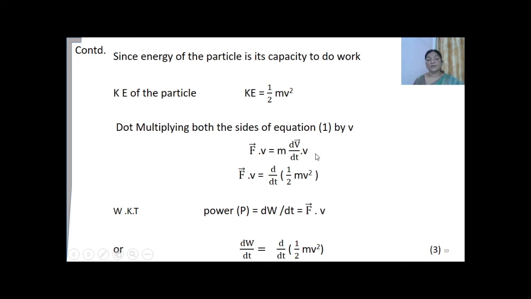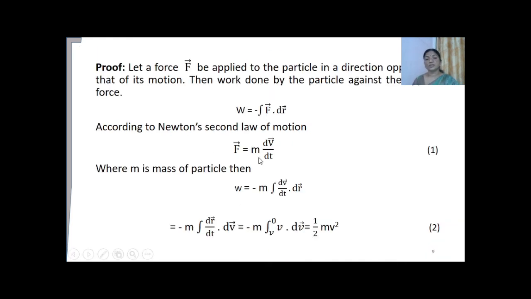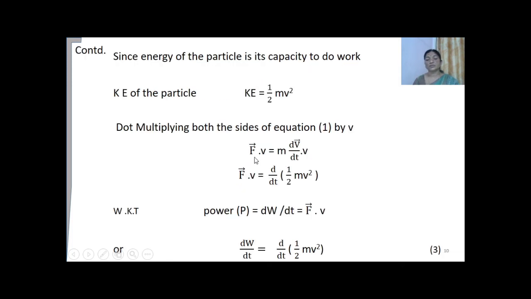Now, dot multiplying both the sides of equation 1. What is equation 1? So this is equation 1. Dot multiplying this equation by v, what are we going to get? F dot v is equal to m into dv by dt dot v. So what is F dot v here? It is the dot product of force and velocity, which is nothing but the power. Power is given by dW by dt, that is the rate of change of work. Hence this equation becomes dW by dt is equal to d by dt of half mv square.